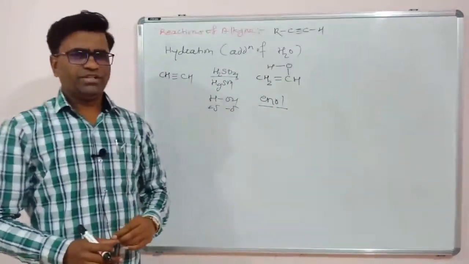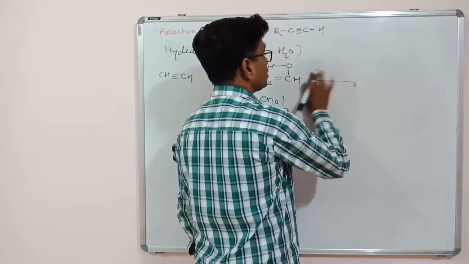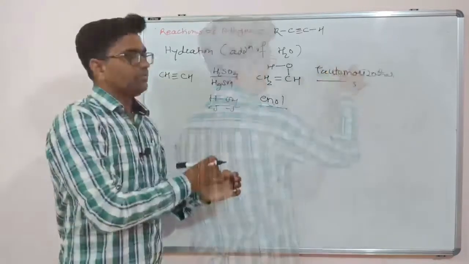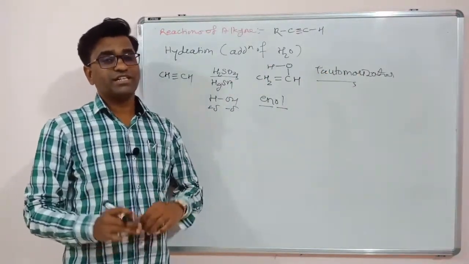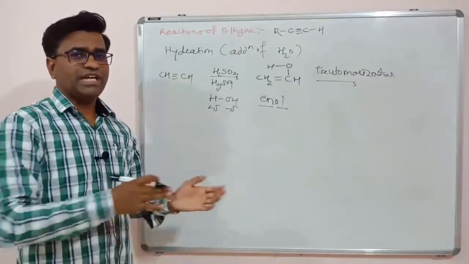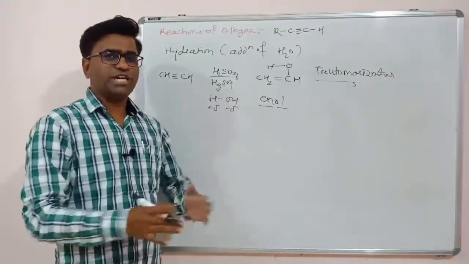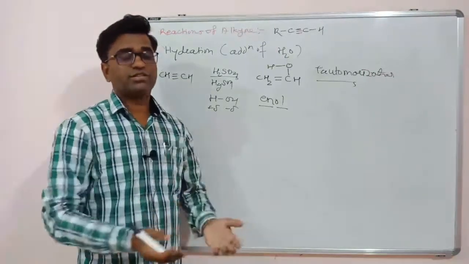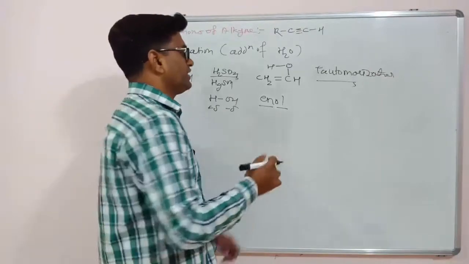Enols are less stable. They easily get tautomerized. So what is tautomerization? Tautomers are the interconvertible isomers which exist at equilibrium. Those isomers are called tautomers, and that interconversion is called tautomerism. It is the formation of one isomer from another isomer by a change in the position of one atom or more atoms. So see here what will happen.